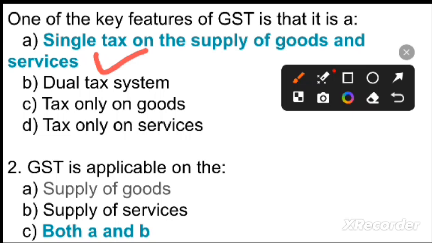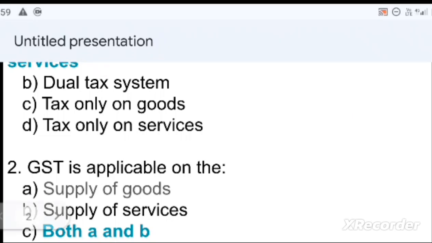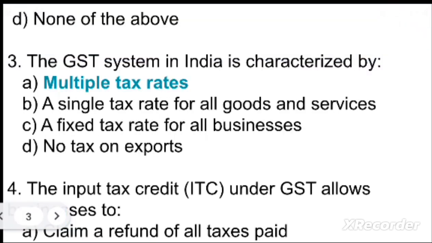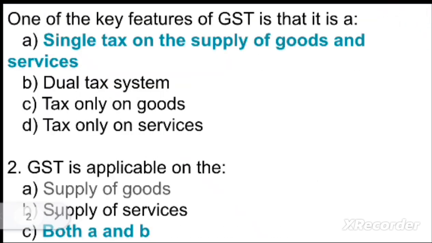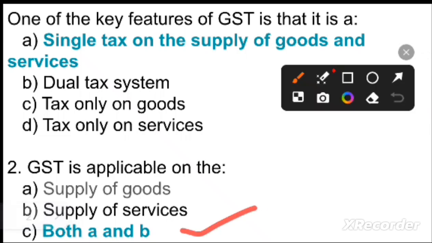Next question is, GST is applicable on: Option A, supply of goods. Option B, supply of services. Option C, both A and B. Option D, none of the above. So your right option is option C, both. C option is the right answer.